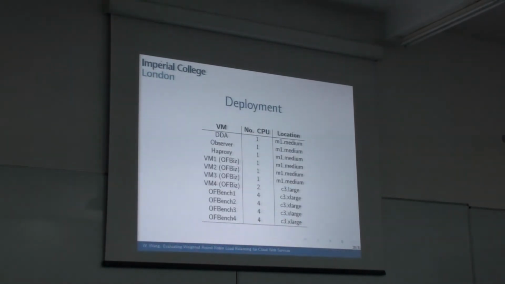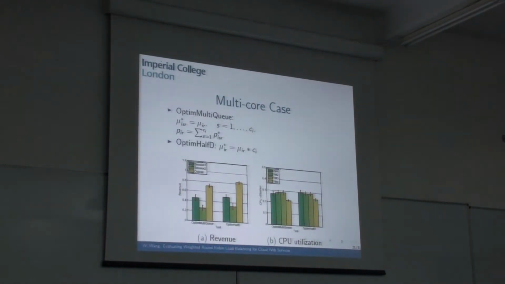This is the deployment of each component. We should focus on the 4 servers here. We can see the first ones have the same type, and the last one has additional cores, 2 cores, so it has more computing power. The problem of the theoretical method is that it only works for single core servers, but as you can see in the previous slide, we deploy the server on the 2-core machine. Therefore, we propose 2 methods to solve this problem.